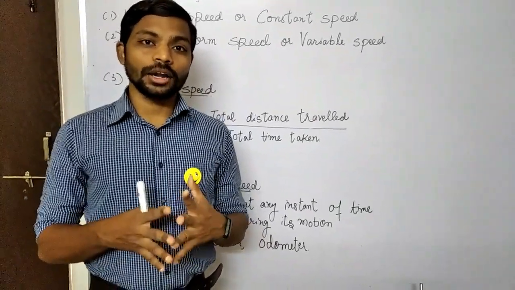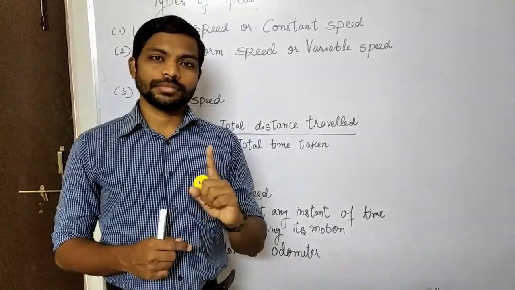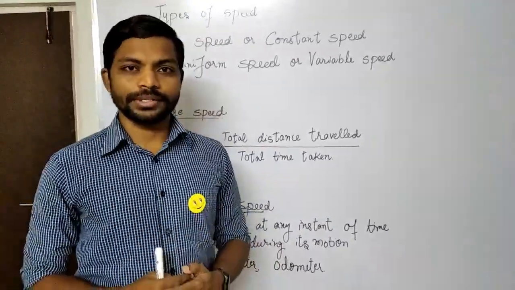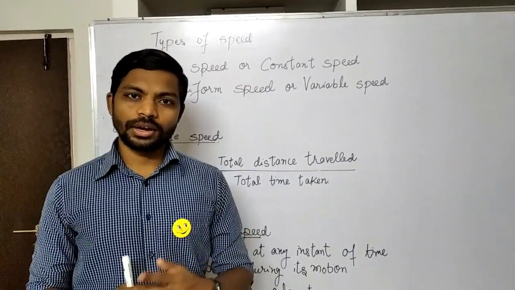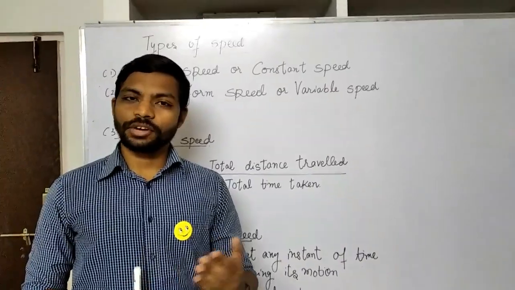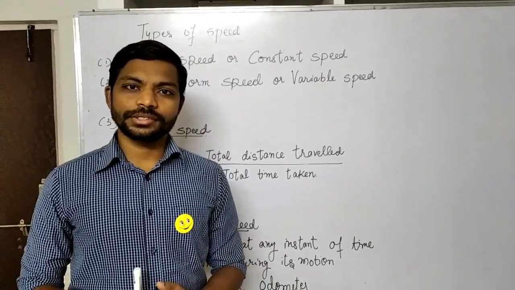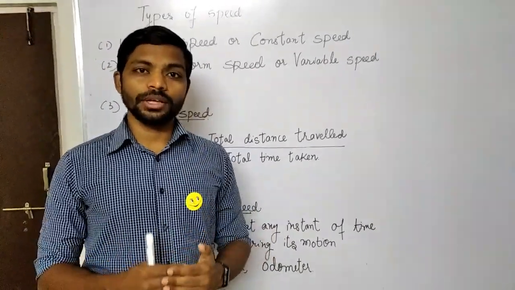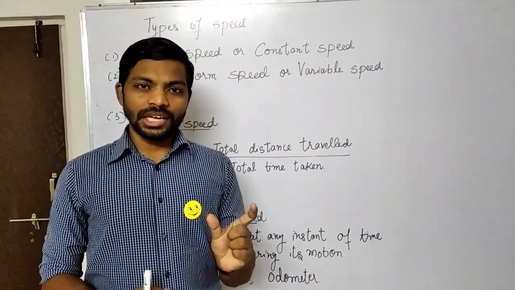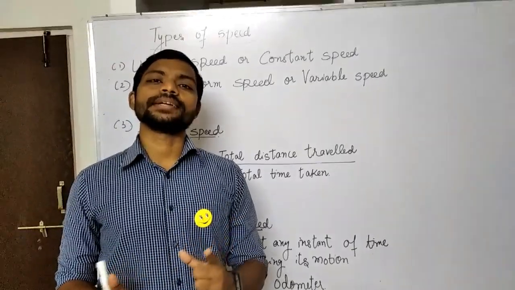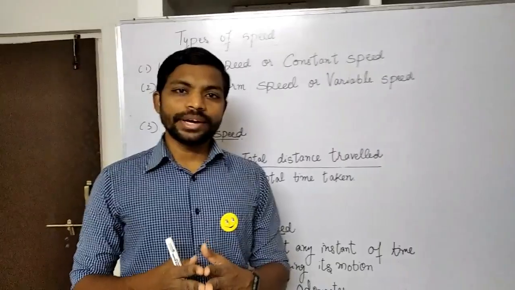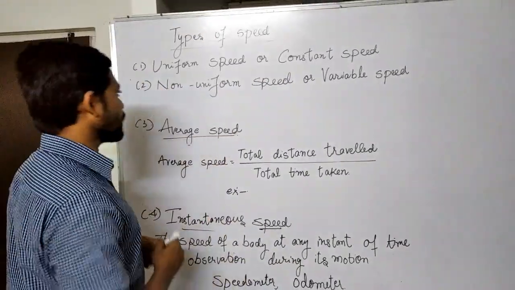If, let us say, the car is traveling 1 hour, in 1 hour it is covering 60 kilometers, and in half an hour 40 kilometers, in 15 minutes it is covering some 20 kilometers. So now the car is said to be in non-uniform motion, right? Because unequal distances are covered in equal intervals of time. We'll try to take an example of this.